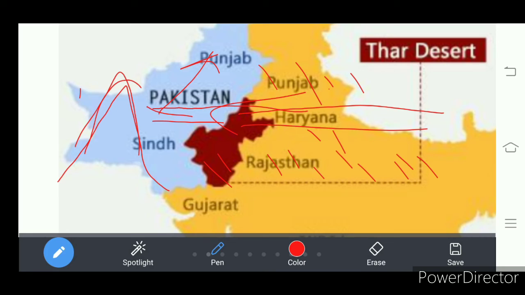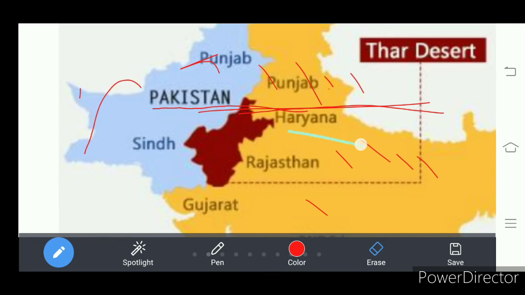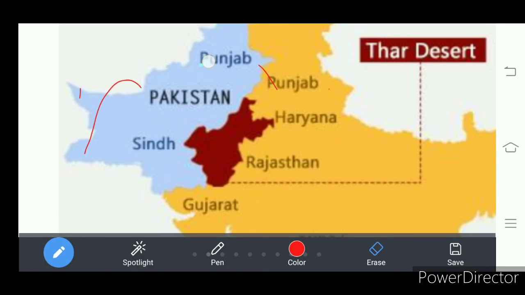So how does the rain occur here? Rain occurs due to the mountains present in the direction of winds. As the mountain obstructs the blowing winds and gives rain on the windward side, it is called orographic rainfall.